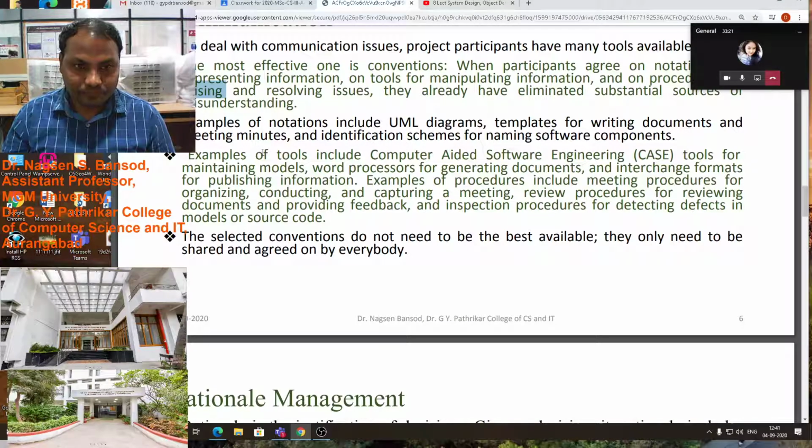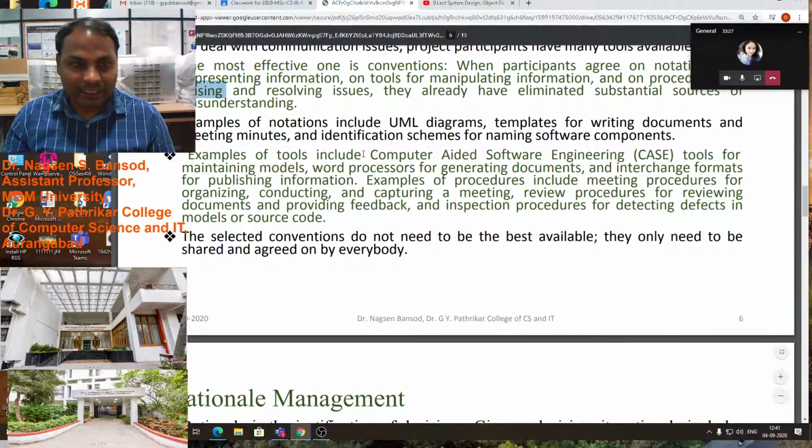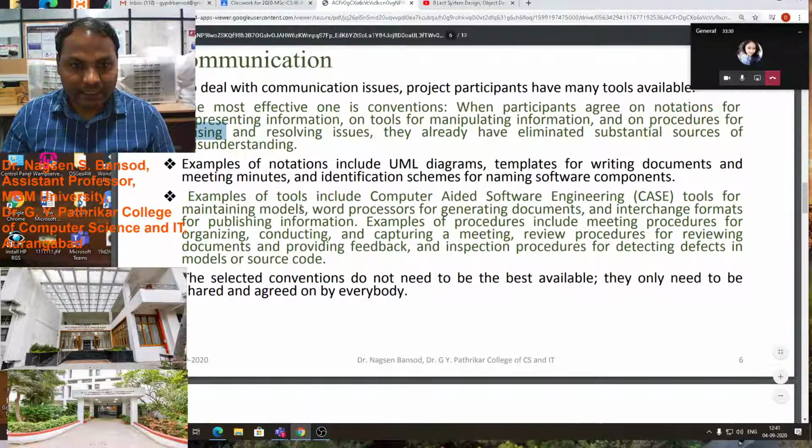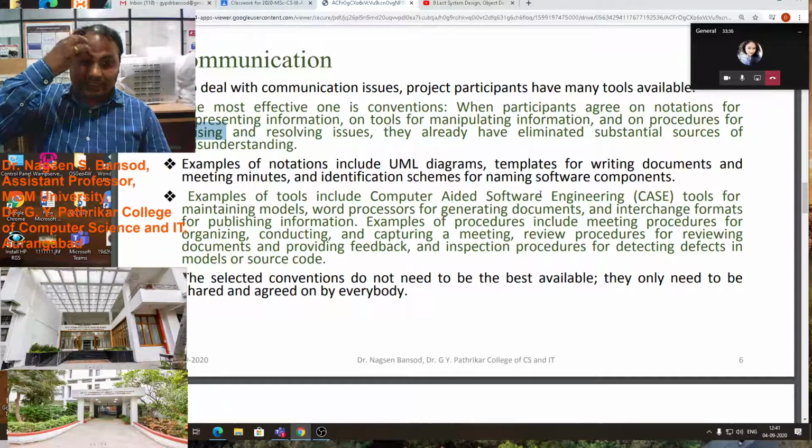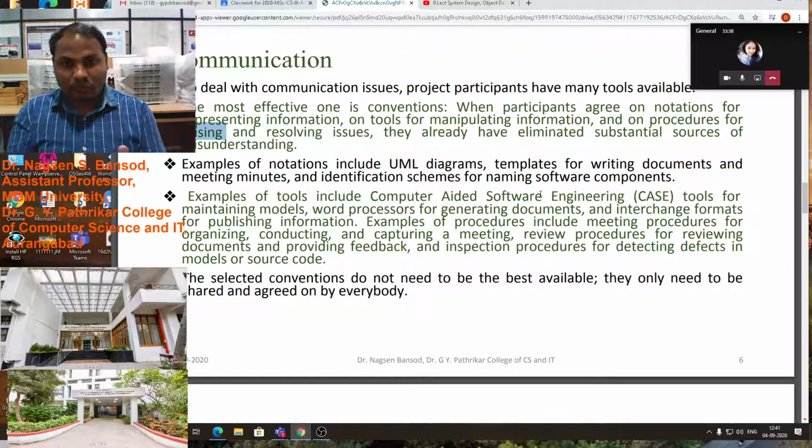Example notations include UML diagrams, templates for writing documents and meeting minutes, and identification schemes for naming software components. These are examples of communication.